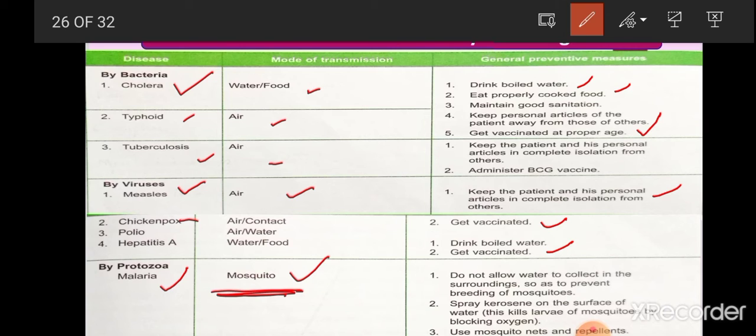And what we have to do is not allow water to collect in the surroundings. Why? Because these are the breeding places of mosquitoes. Now the second one is to spray kerosene on the surface of water, because it makes a separate layer on the water and blocks oxygen from going into the water from the atmosphere, which kills the larvae of mosquitoes. And then use mosquito nets and repellents.